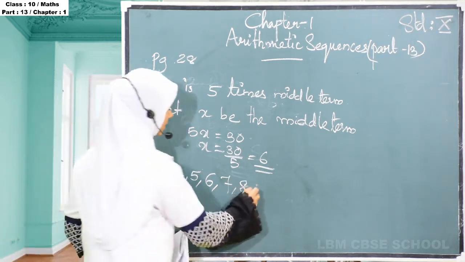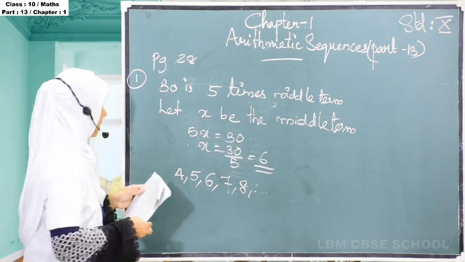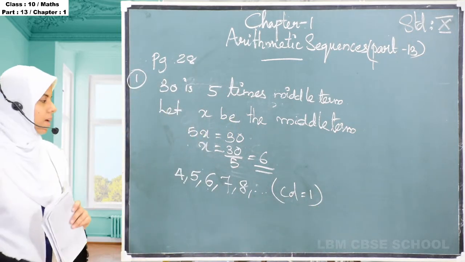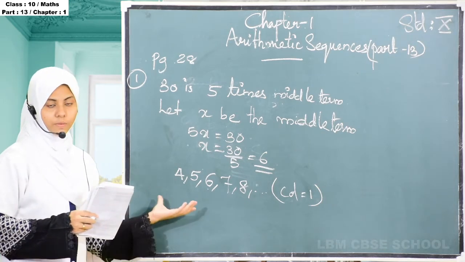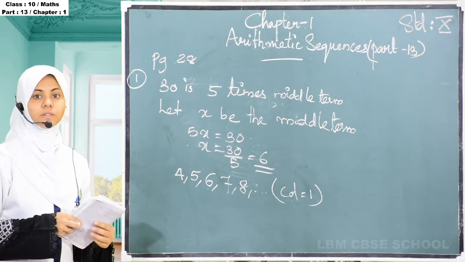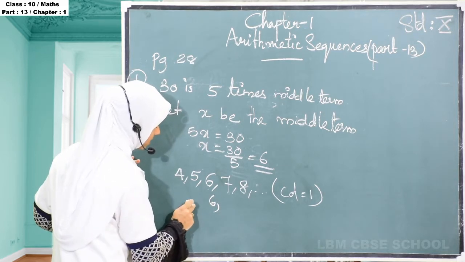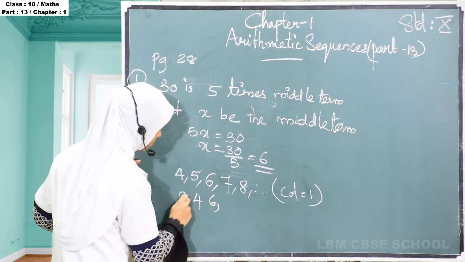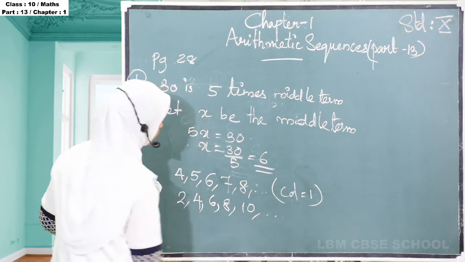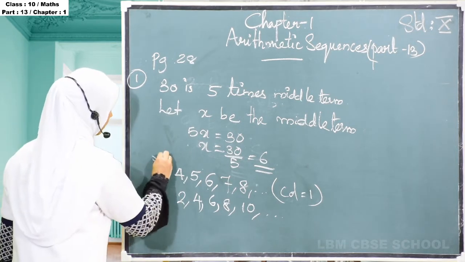It is an arithmetic sequence with the middle term 6 and common difference 1. Then moving to the next, we have to create another arithmetic sequence, that is we can take common difference 2, then the middle term will be 6, then 6 minus 2 is 4, 4 minus 2 is 2. So 2, 4, 6, 8, 10. That is the next arithmetic sequence that we find.